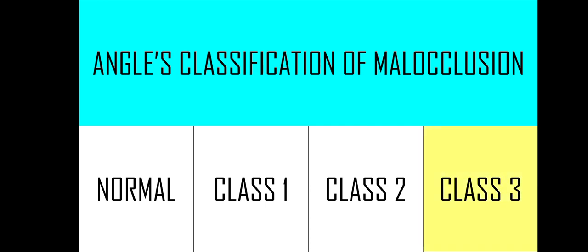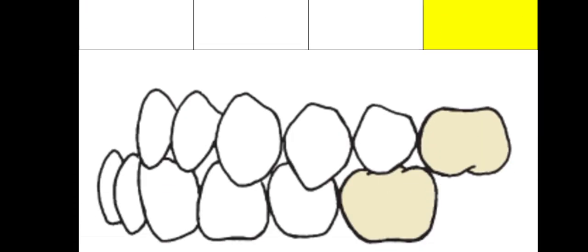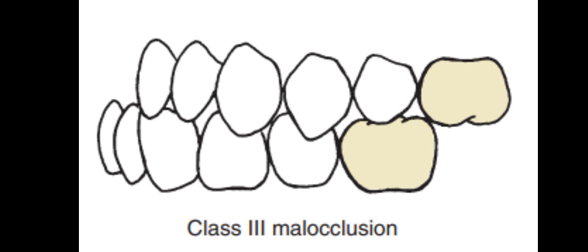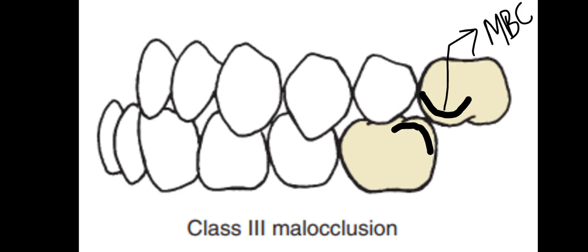Going towards the fourth classification, that is class 3. In class 3 malocclusion, the mesiobuccal cusp of the upper first molar lies behind the distobuccal cusp of the lower molar, as you can see in the diagram.